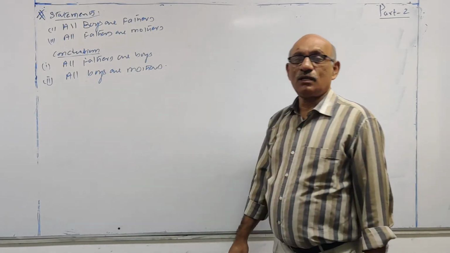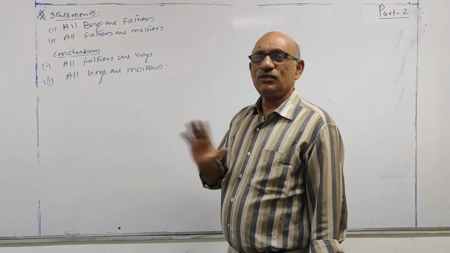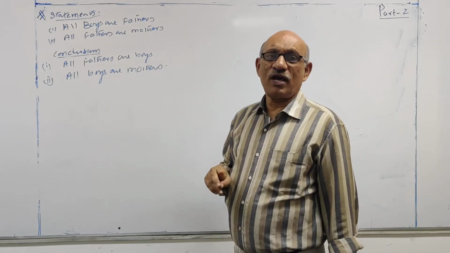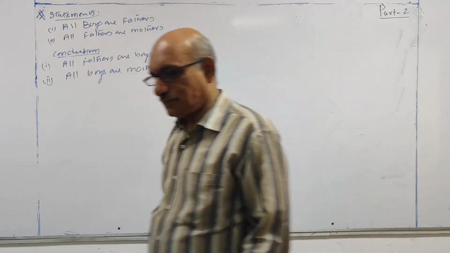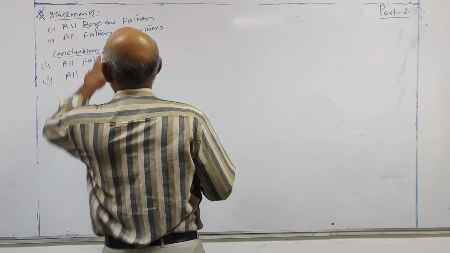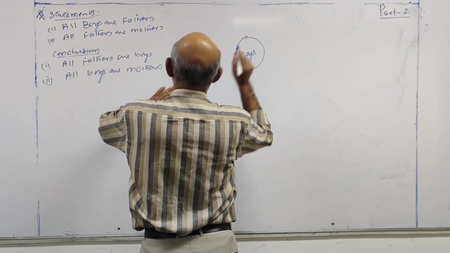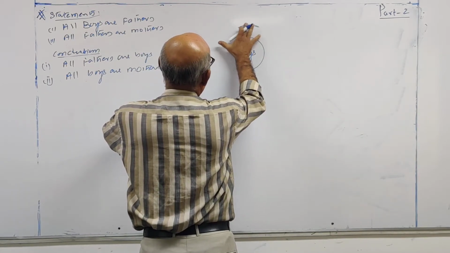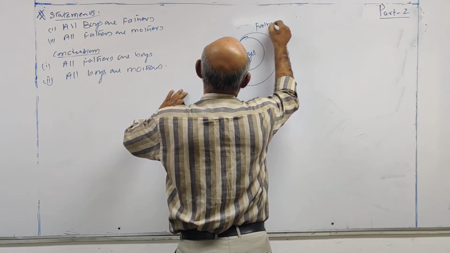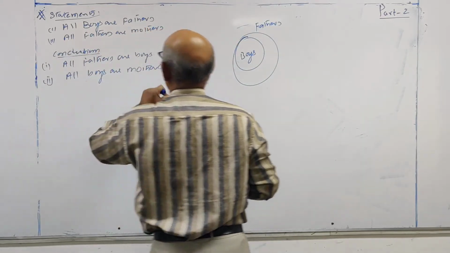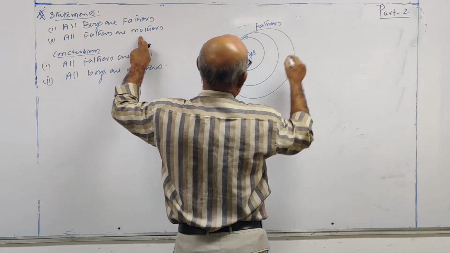Now first we have to draw the Venn diagram. Both my statements have 'all', there is no 'some' at all, and the conclusions also have 'all'. These are simple questions first, then I will increase the standard. Now all boys: boys is the word very close to 'all', so this is boys. Fathers is the outer circle. Two diagrams I will draw for you. This is fathers. All fathers are mothers, so fathers will be the inner circle, mothers the outer circle.